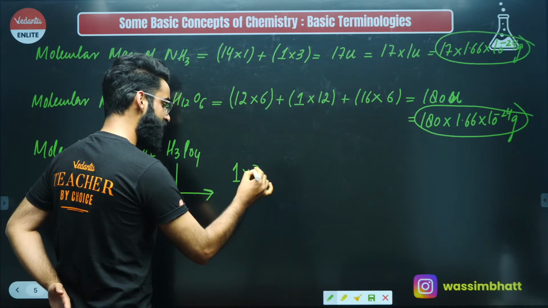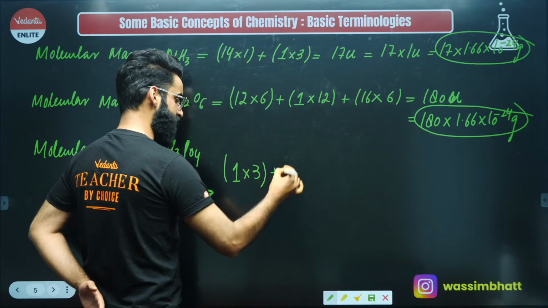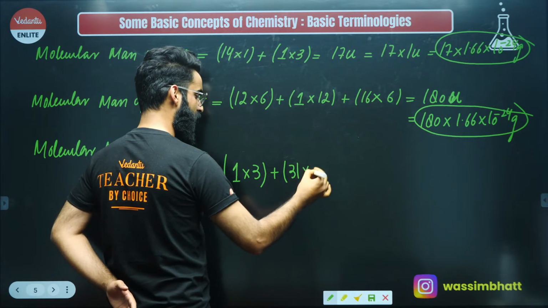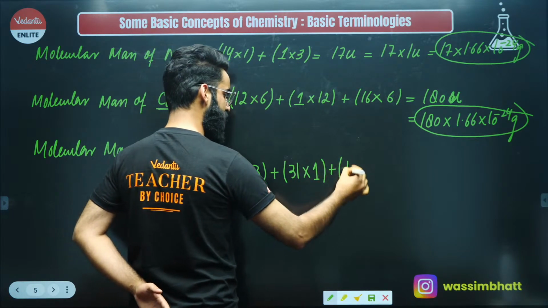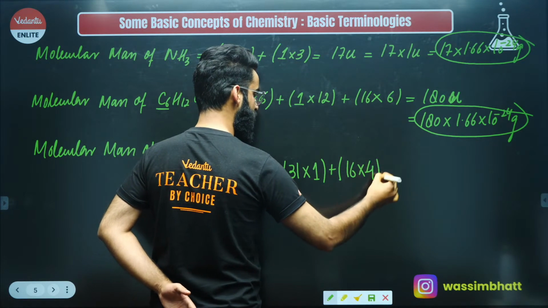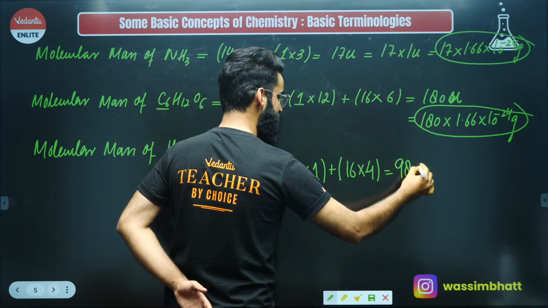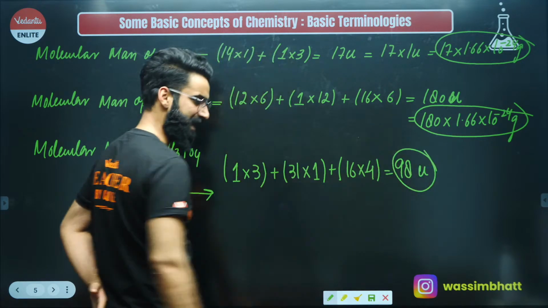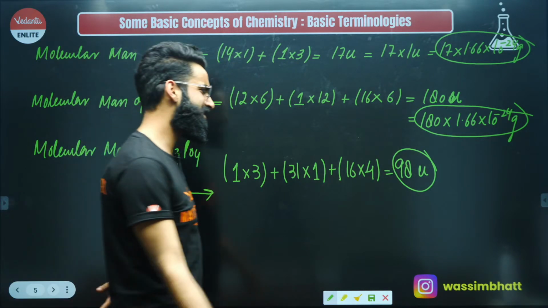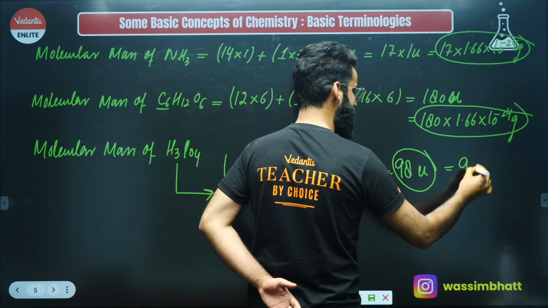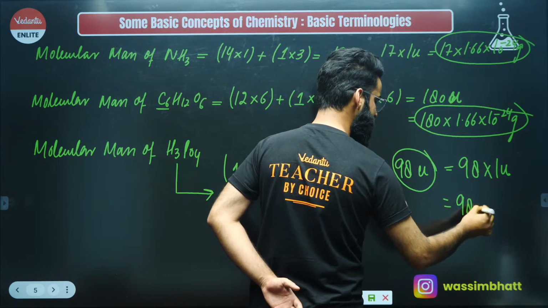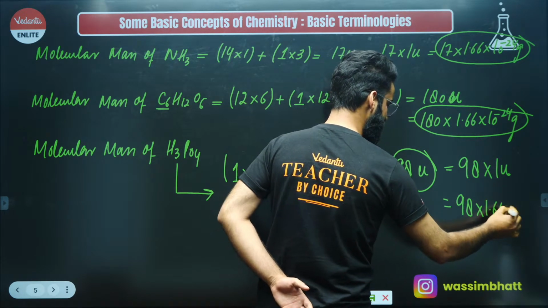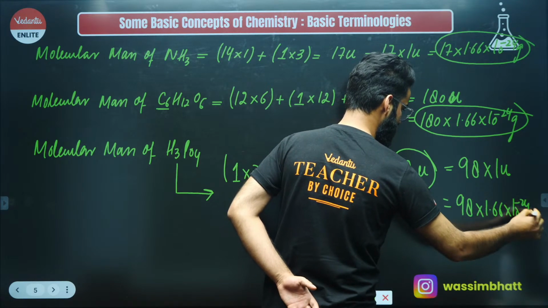How many hydrogen atoms do we have? 3. Phosphorus, its atomic mass is 31 AMU. How many phosphorus atoms do we have? 1. Oxygen, its atomic mass is 16 AMU. How many oxygen atoms do we have? 4. The value exactly comes out to be 98 U, or you can call it 98 AMU, right? Or you can write this 98 U as 98 multiplied by 1 U, or instead of 1 U, you can just write 1.66 into 10 raised to the power minus 24 grams, right?